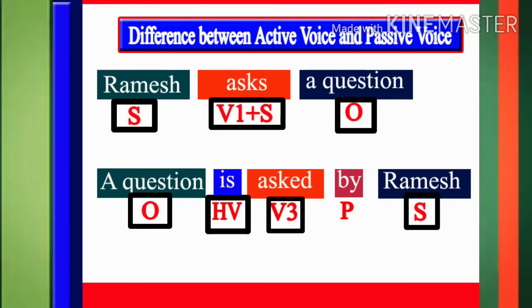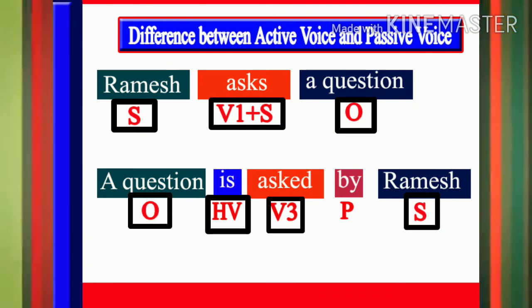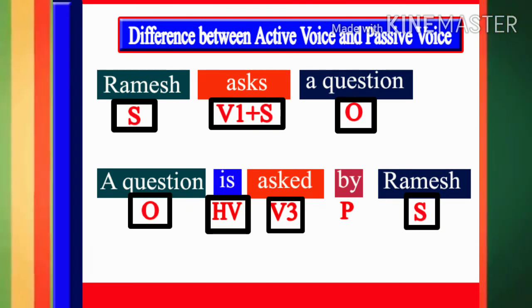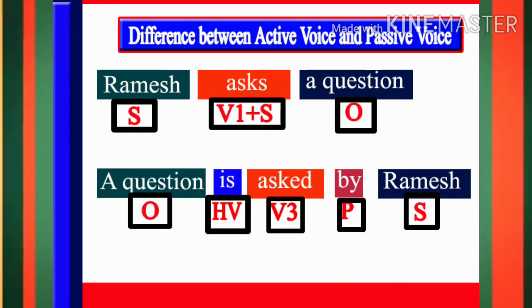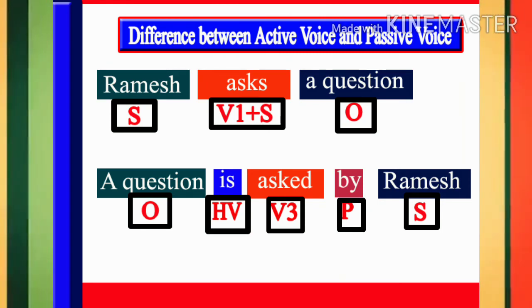Finally, we have to use a preposition before the subject in passive voice. Therefore, we have used the preposition by before the subject Ramesh at the end of the passive voice.